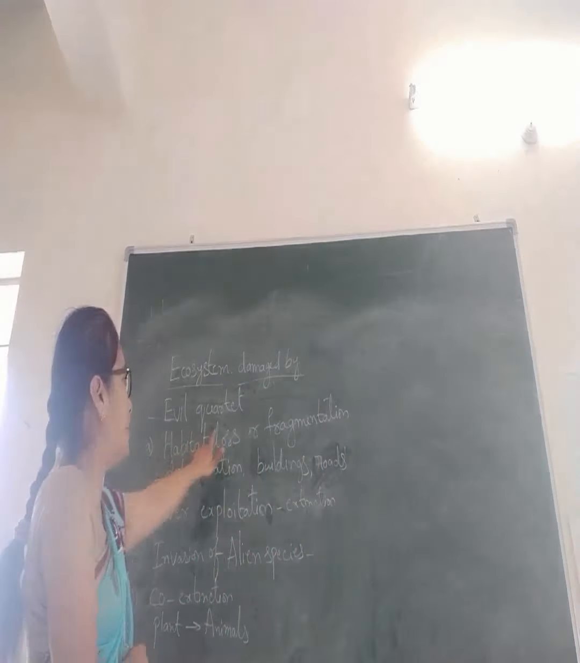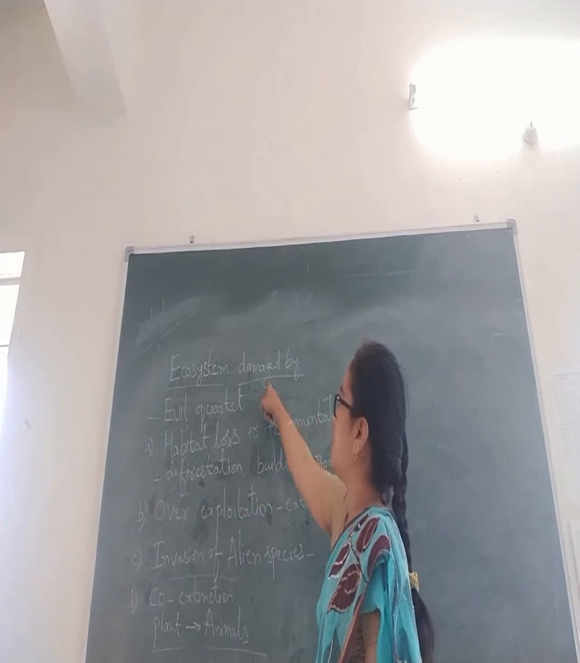And next, co-extinction. Co-extinction means some animals depend on plants, like parasites depend on plants. So if the plant is damaged, the animals are also damaged. Co-extinction means both the plant and the animals are extinct. So these are the reasons for ecosystem damage.